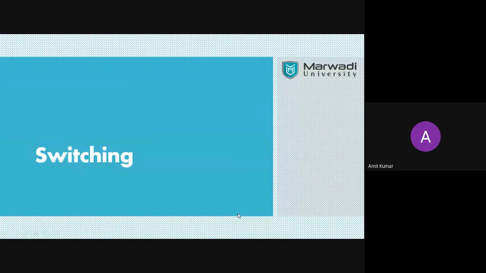They must need some interconnectivity to communicate. So what kind of devices do we need? Those are known as the backbone of your network. In today's session, we are going to cover three things.